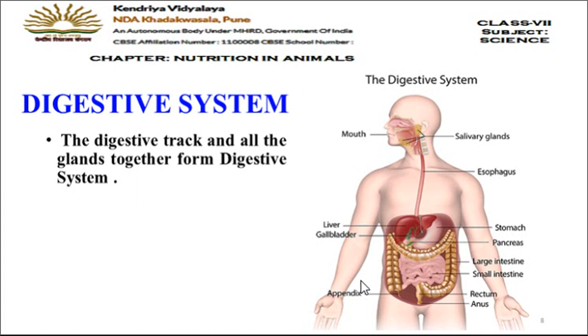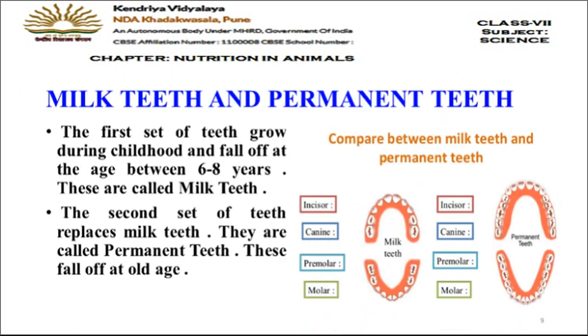Fine. Now let's have a look at the two sets of teeth which are present in humans. There are two sets of teeth in our lifetime. In our complete life cycle, we have two sets of teeth. First one is the milk teeth. These milk teeth come during the childhood age and they fall off at the age of 6 to 8 years. So these are called the milk teeth.